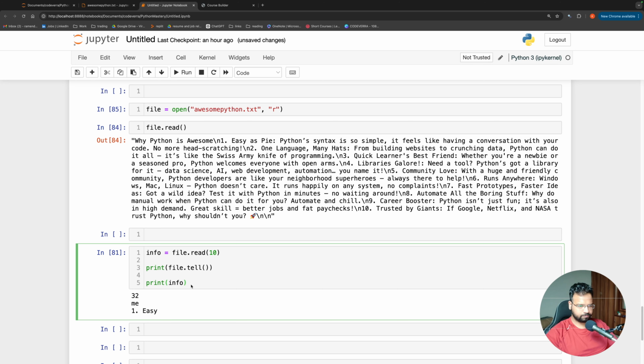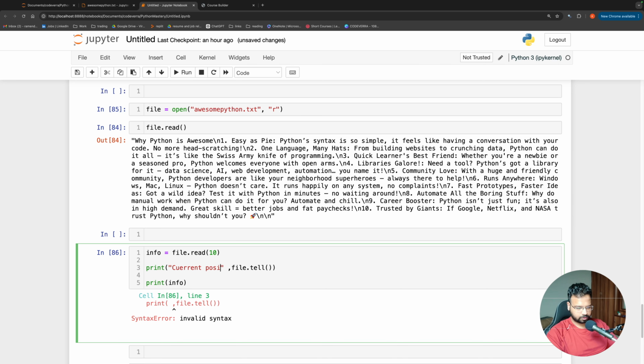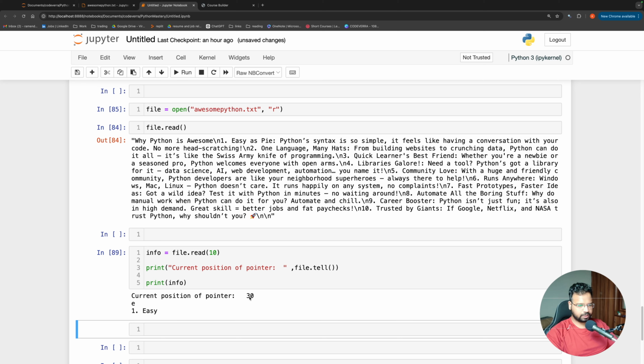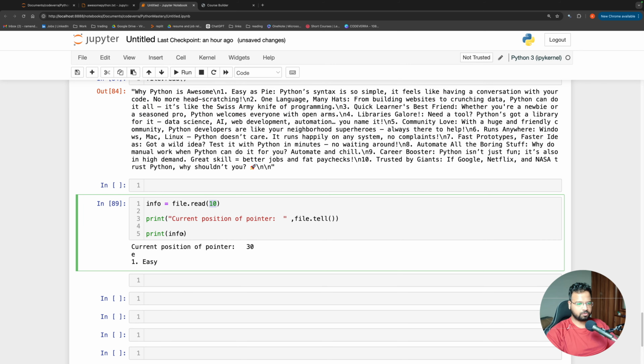And now if I do this, you'll see file dot tell, or let me say current position of pointer. So I'll read the first 10 characters and the current position will be at the 10th point, and it says 10th point. If I read again, it will move to the 20th point, and then it will move to the 30th point. So this pointer is the starting location of where we are reading. By default it is at 0, and the number of characters you read, it will keep shifting, and the moment you read one more time, it will start reading from where it left off the previous read. So now tell is telling us the current position of the pointer.